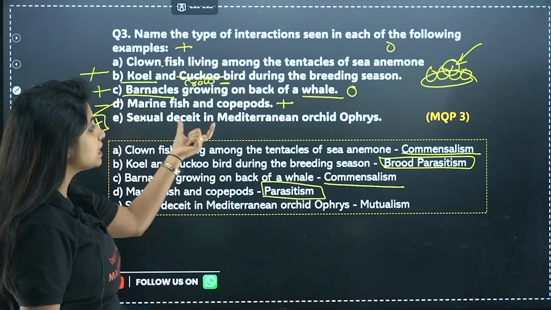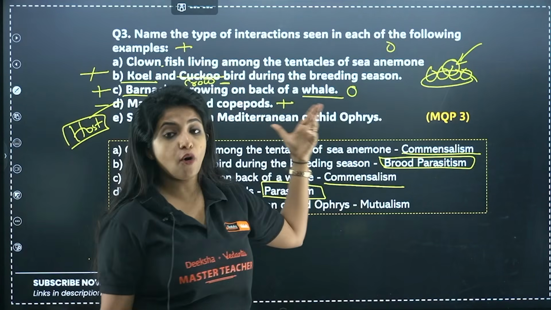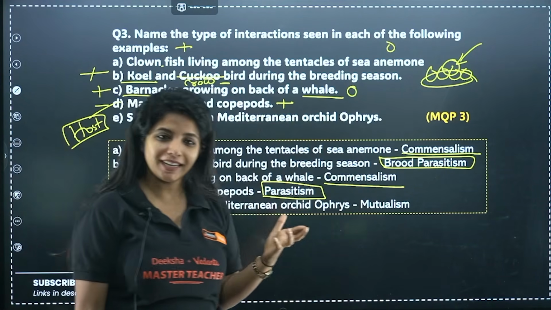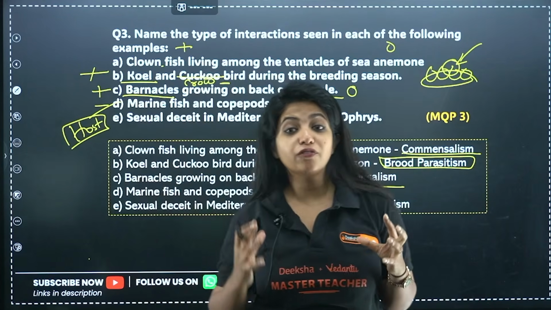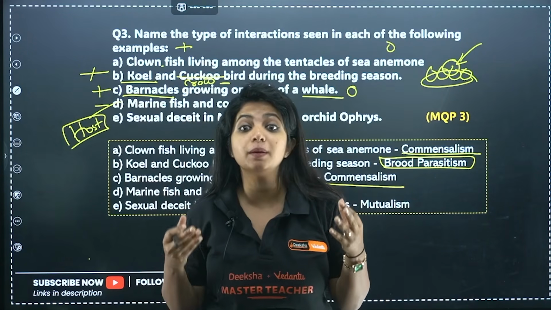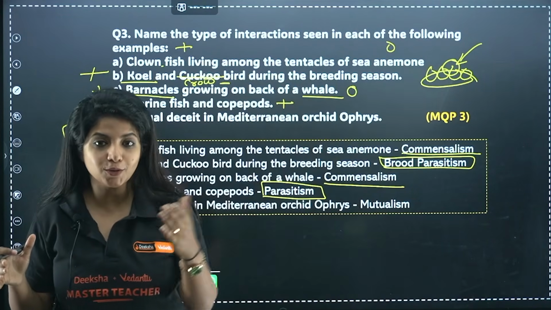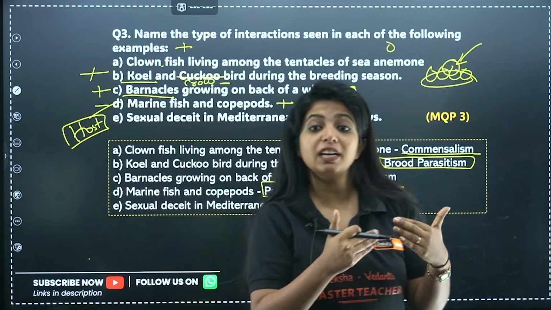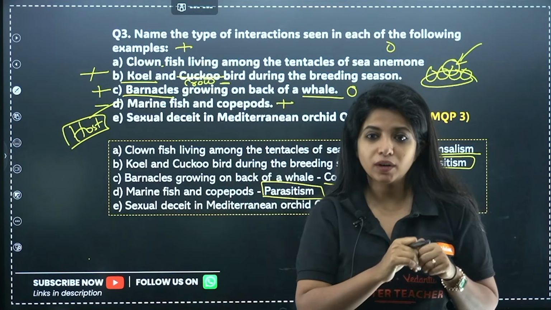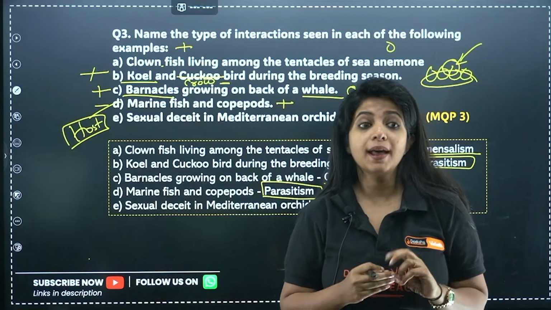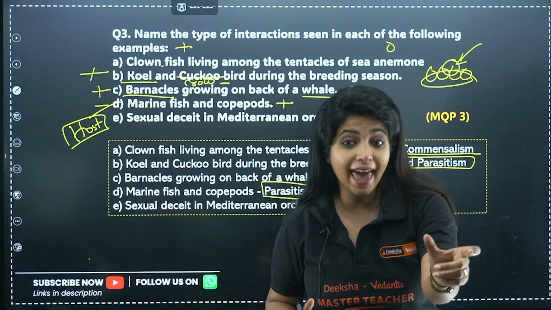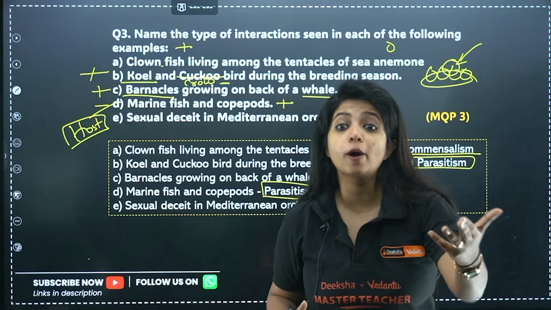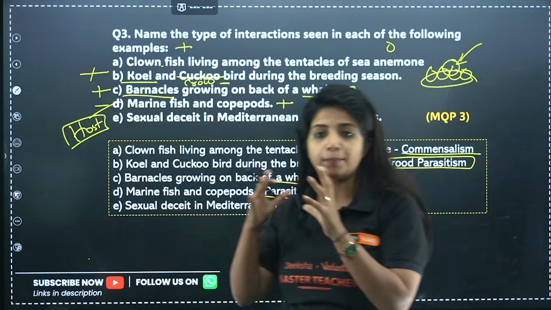Now, sexual deceit in the Mediterranean orchid Ophrys. Ophrys is an orchid, a flower. And this flower, my dear children, looks like the female honeybee. So the male honeybee thinks, oh my God, that's my darling out there. So it goes and tries to copulate on it, tries to do the sexual intercourse. But you should understand this is not the actual female. It's pseudo copulation, false copulation that is happening out there.